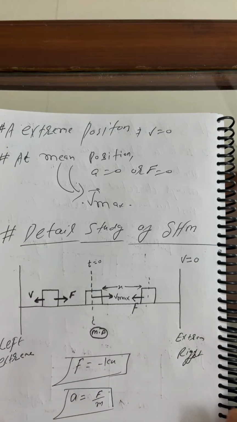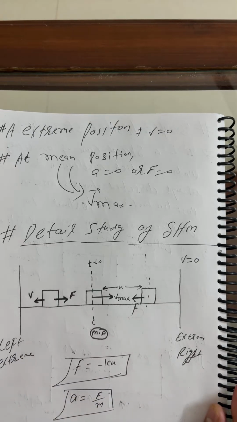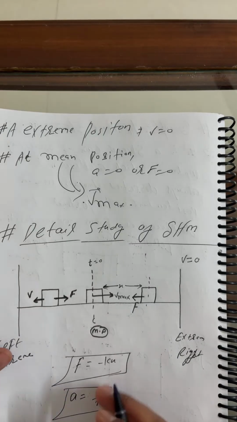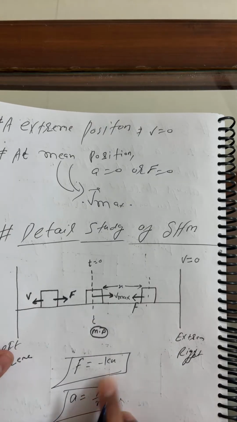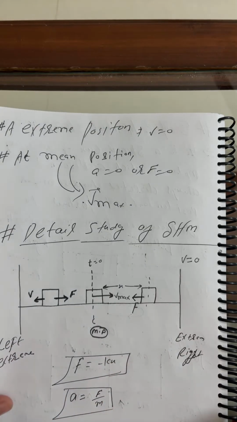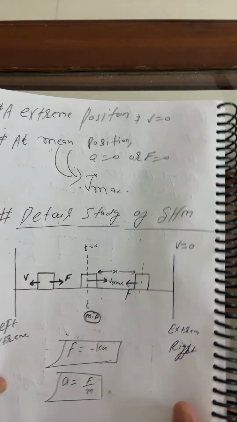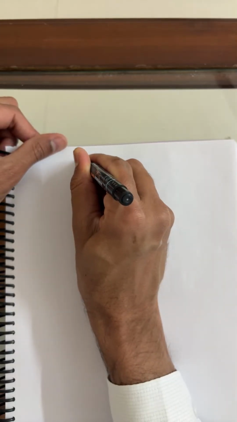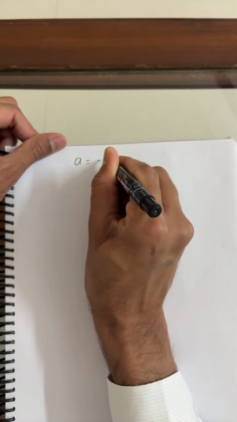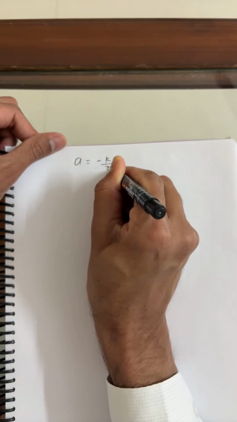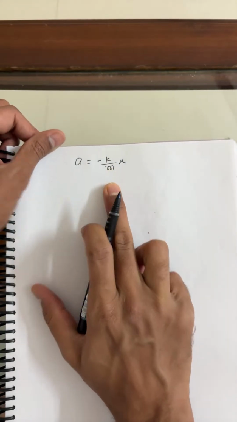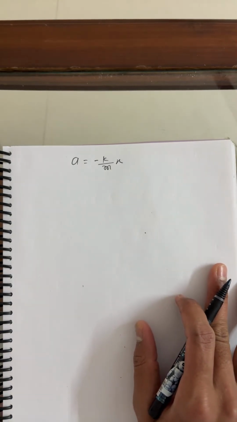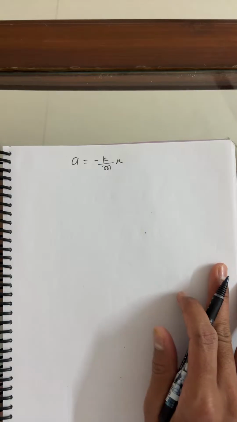Force is minus kx, so acceleration a is equals to minus k upon m into x. What is k upon m? I'll tell later.